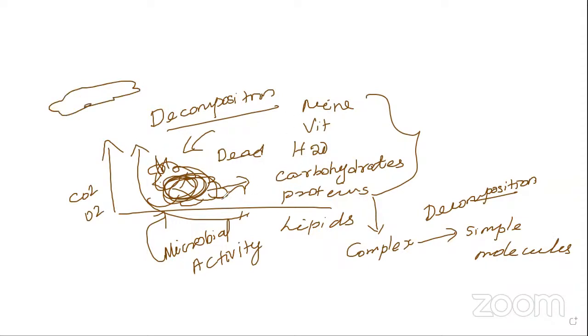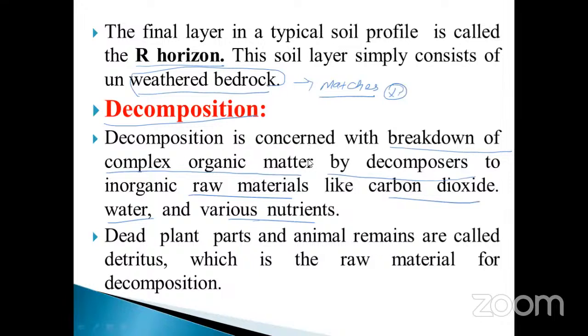So this is the important thing, my dear students. See this one. Decomposition is concerned with the breakdown of complex organic matter by decomposers, which are the fungi, algae, and also microbial activities, into inorganic raw material like carbon dioxide, water, and various nutrients. Dead plant parts and animal remains are called detritus, which is the raw material for decomposition. Decomposition is the process whose substrate is dead animals and plants, collectively known as detritus.